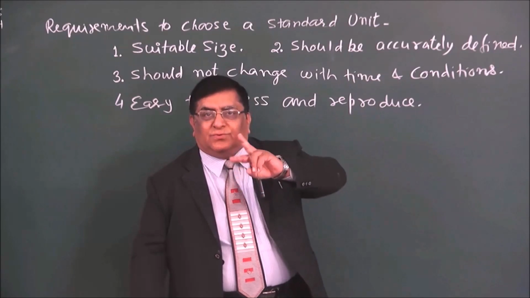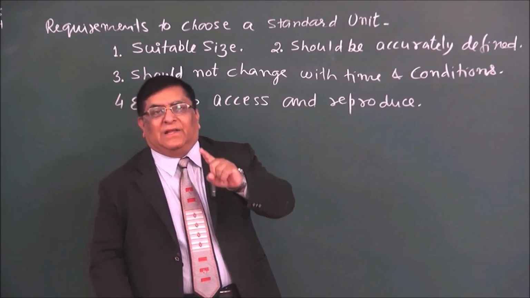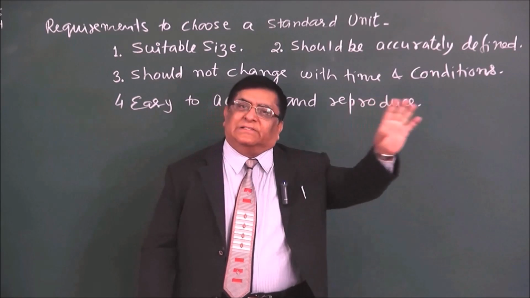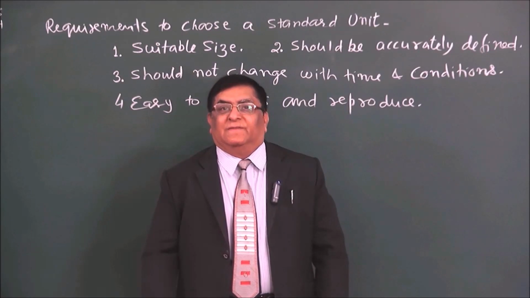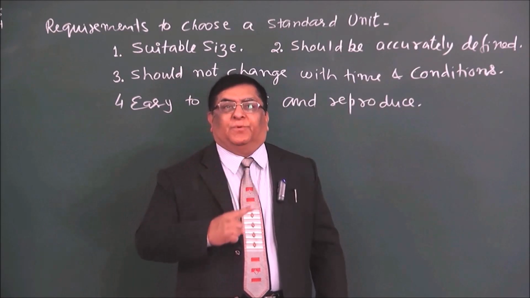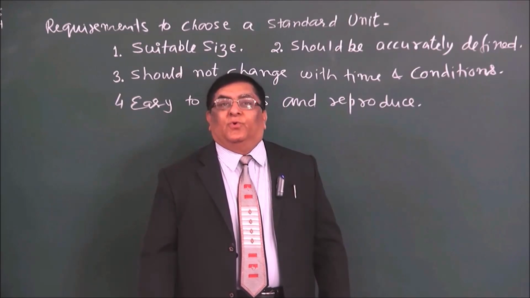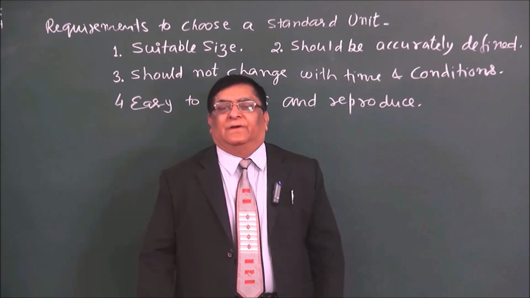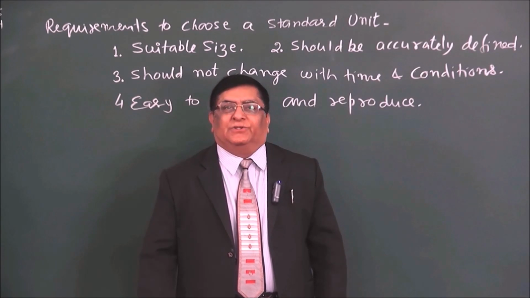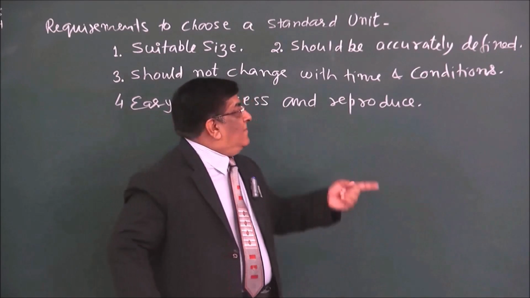Now this set of experiments is such an easy one that anybody can do it in his country, in his home, anywhere he is. That means he can always reproduce 0 degree and 100 degree. You don't need a very specialized and sophisticated lab for that. So our standards should be easily reproducible.